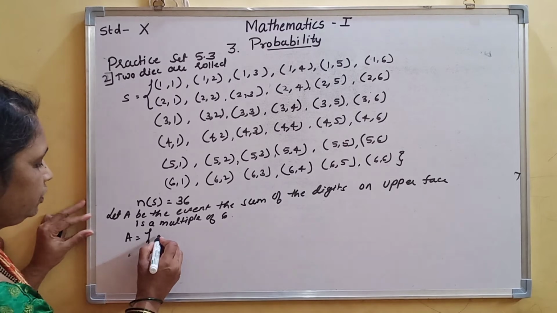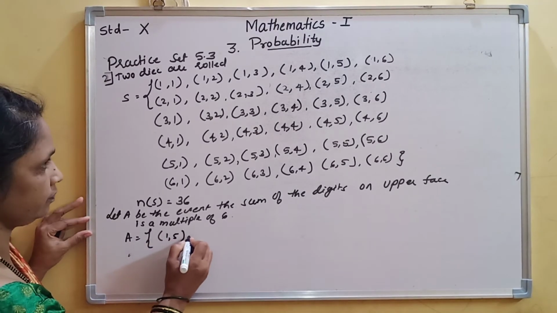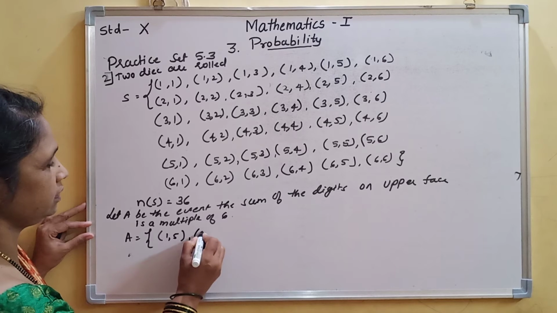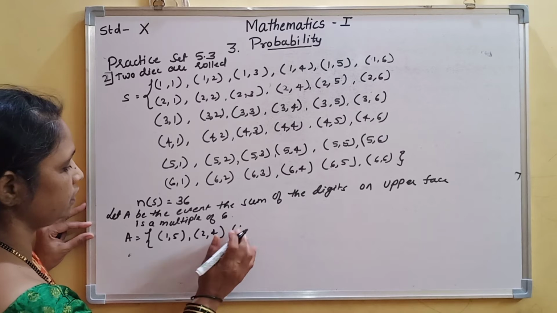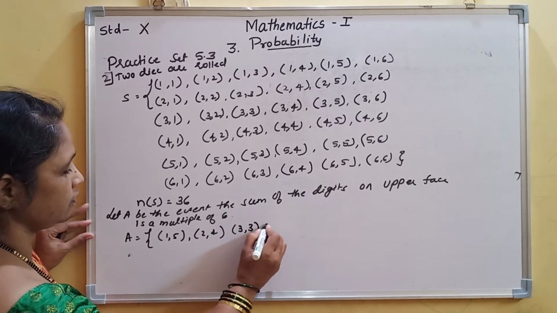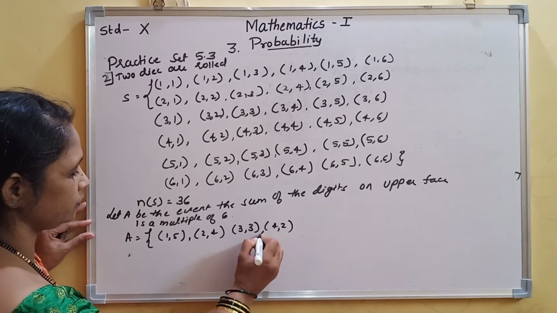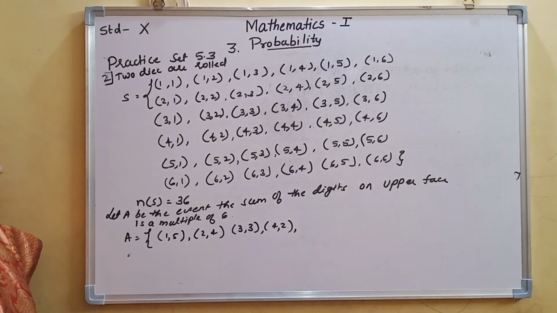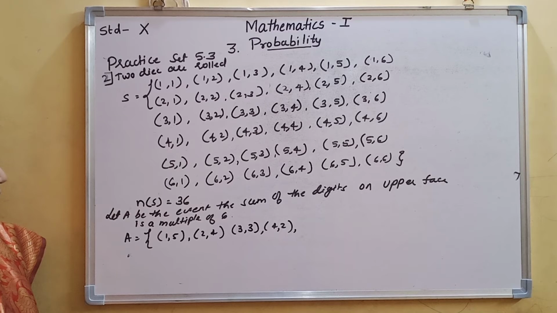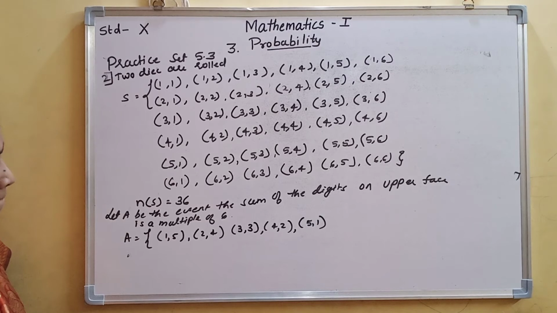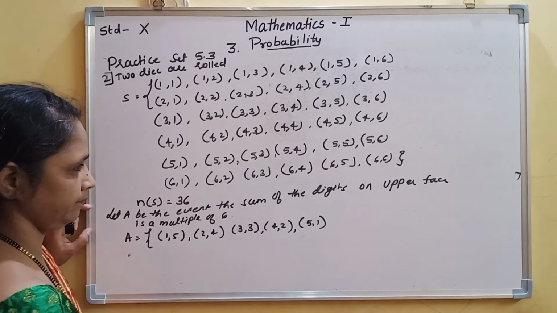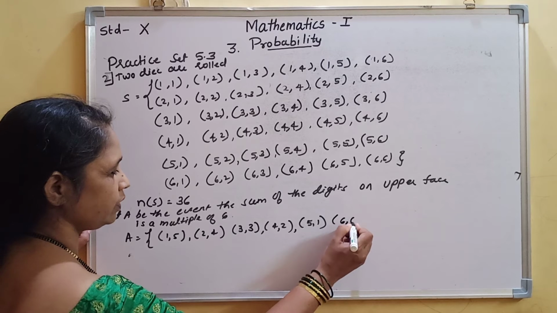So we'll write here 1, 5; next is 2, 4; 3, 3; 4, 2; 5, 1; and 6, 6, 12.